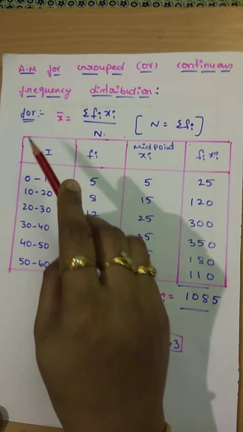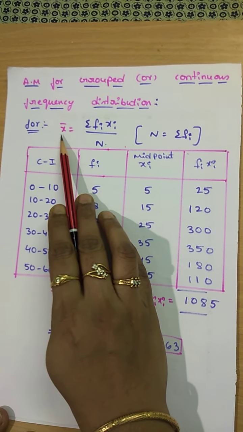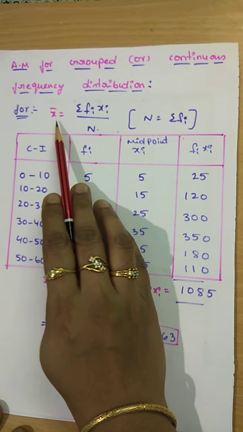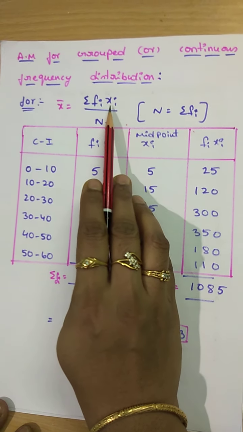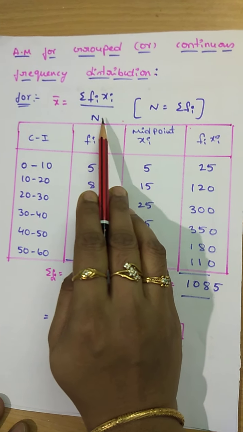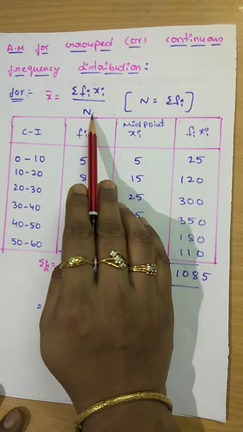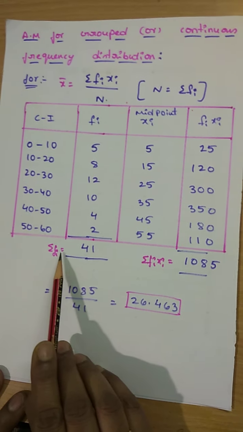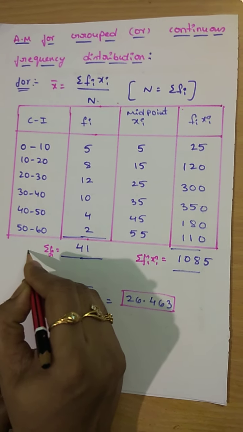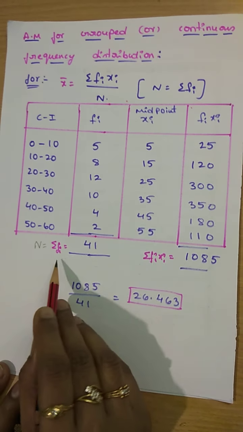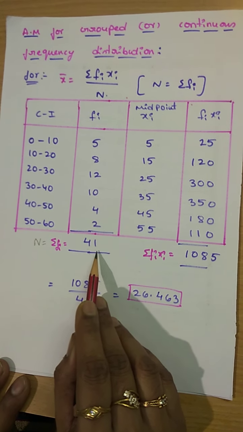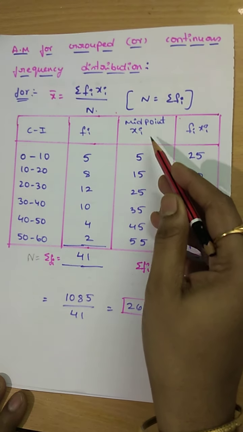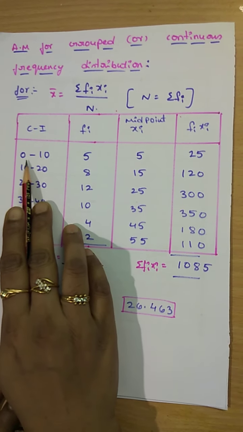The formula for finding the arithmetic mean in a continuous frequency distribution is x bar equal to summation fi xi divided by n. Here n means the sum of frequencies, which we can denote with capital N, equal to summation fi, which is equal to 41 here. Simply adding the frequencies. Now we need to find the midpoint of the class intervals.